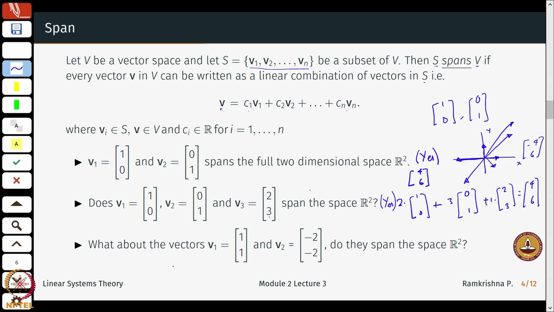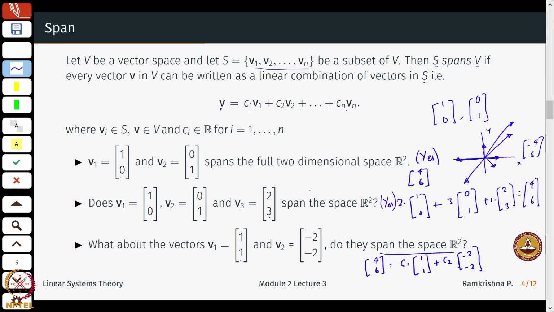Now, what about if I have 2 vectors which are (1, 1) and (-2, -2)? Do they span the space R2? Can I write, for example, the vector (4, 6) as some linear combination C1 with (1, 1) plus some scalar C2 with (-2, -2)?